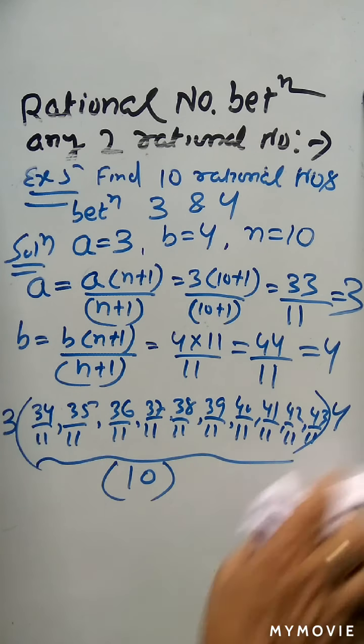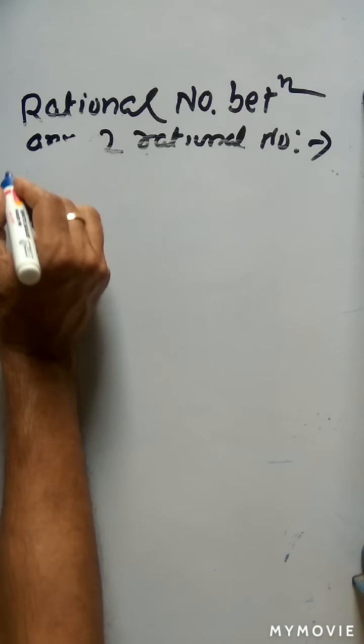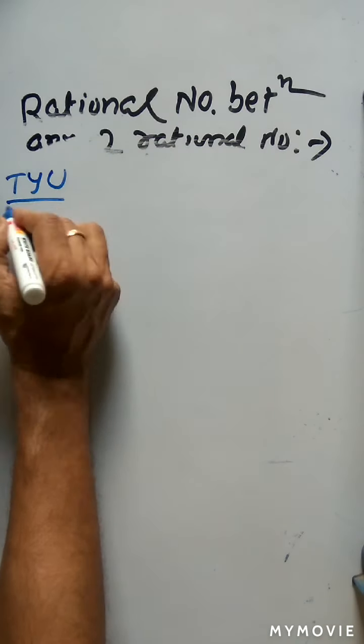Clear? Now, to test your understanding, you have to do this at home.